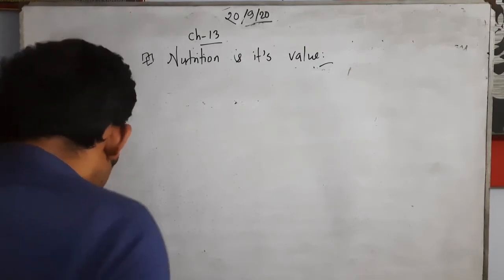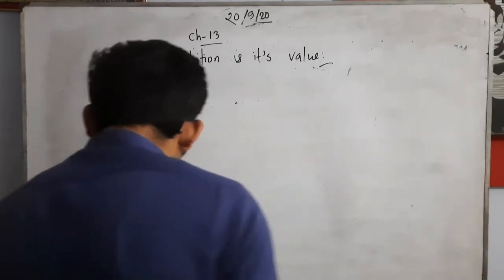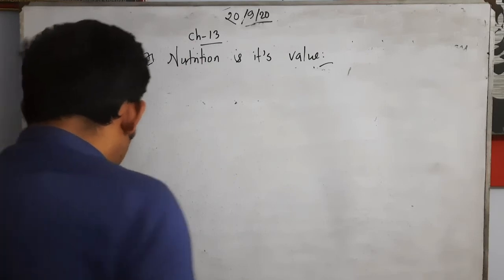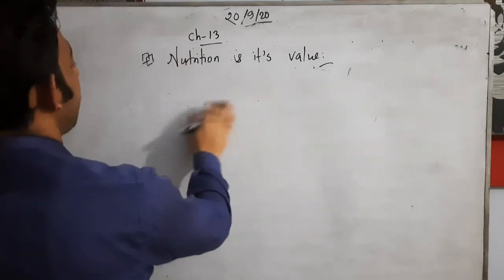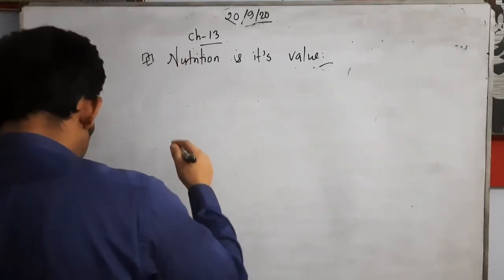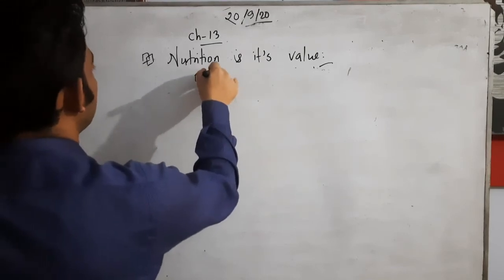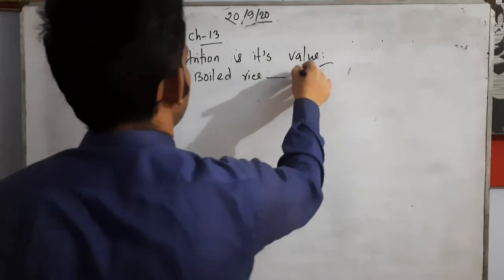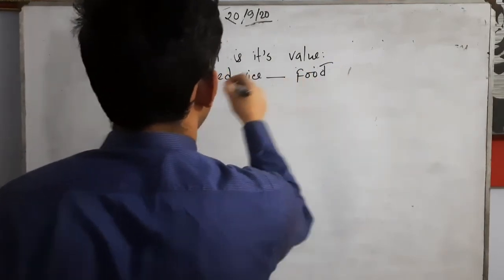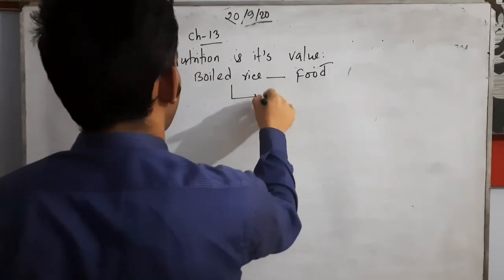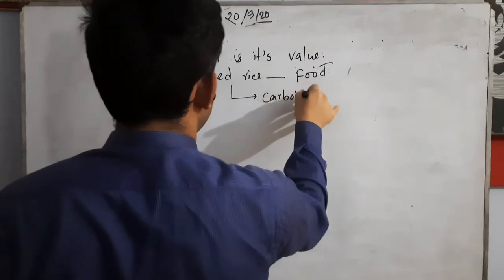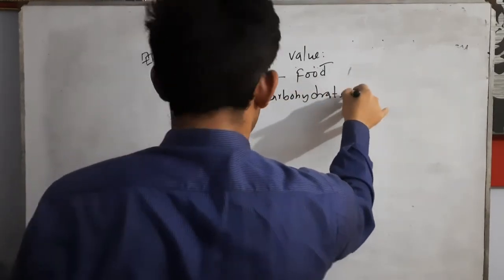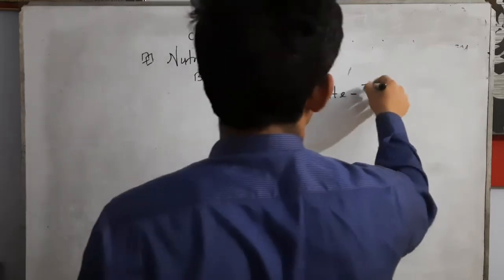Yes. Suppose we don't know about the nutrition types. Suppose I take boiled rice in your book. Boiled rice, it is food. And from this boiled rice, what do we get? Carbohydrate we get, 79%.